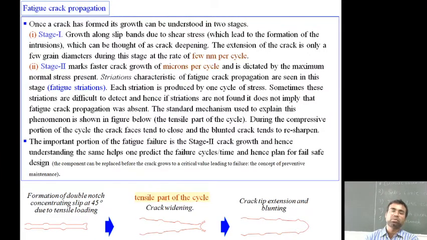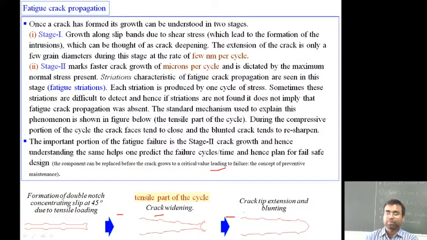And in stage 2, there is markedly faster crack growth, on the order of micrometers per cycle, dictated by the maximum normal stress present. The striations characteristic of fatigue crack propagation are seen in this stage. Each striation is produced by one cycle of the stress, as you can see.